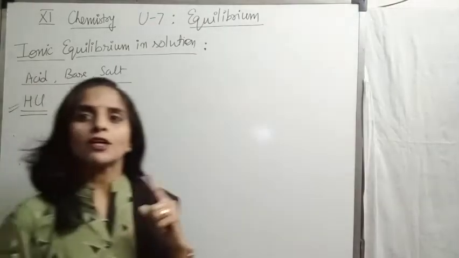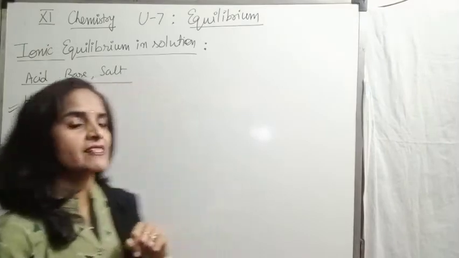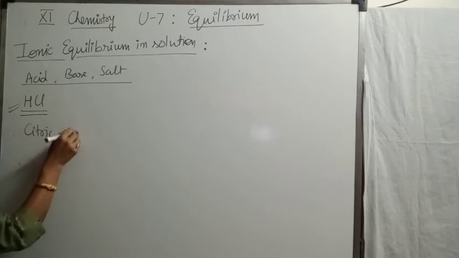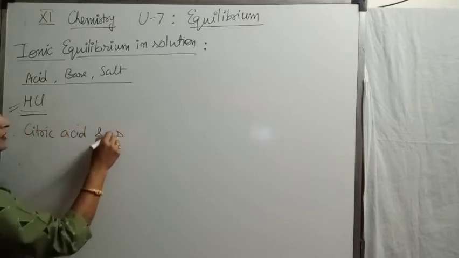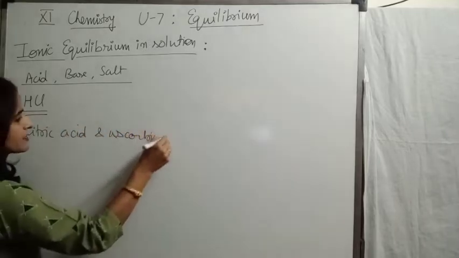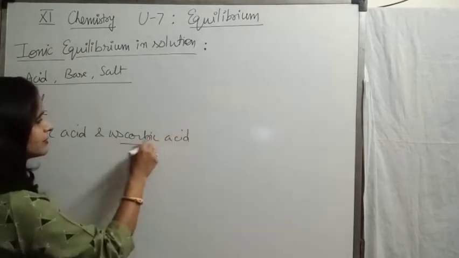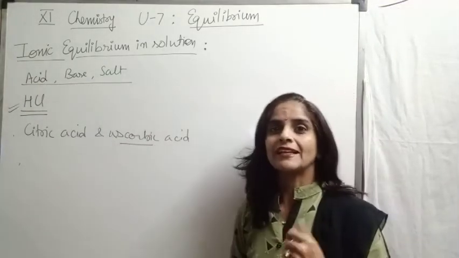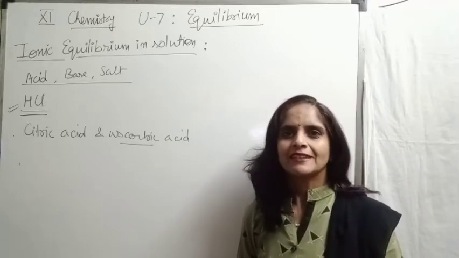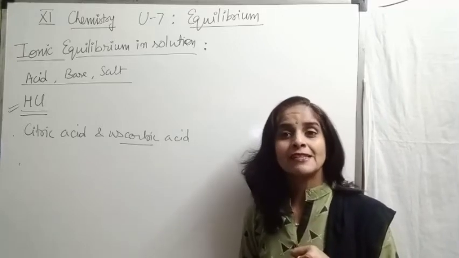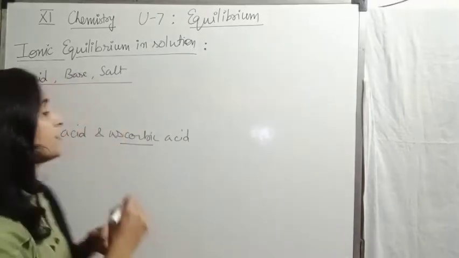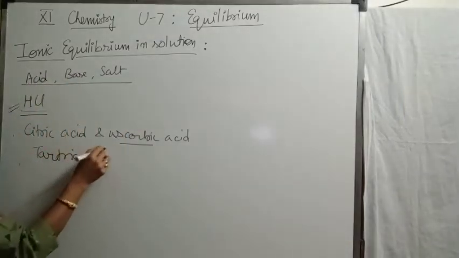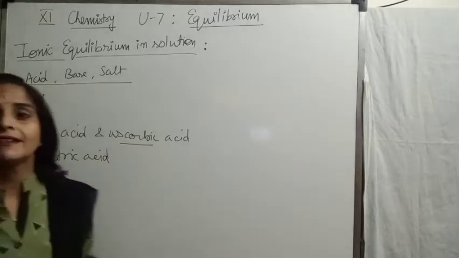Then we can talk about citric acid and ascorbic acid, present in citrus fruits like lemon, oranges. Then we can talk about tartaric acid, present in tamarind paste.